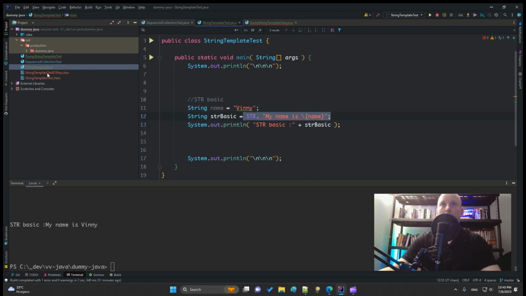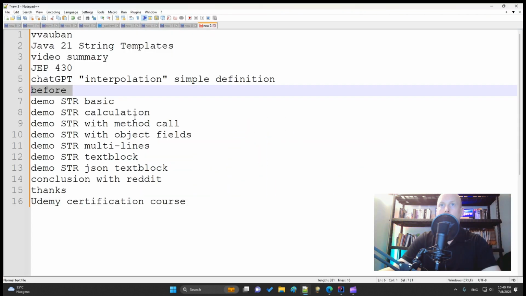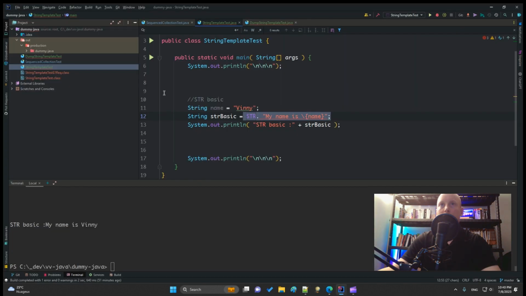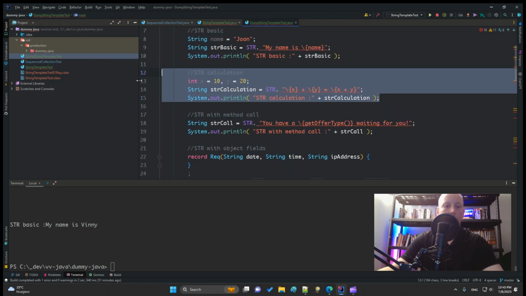It completes, it feeds the placeholder with the value provided just here with this simple syntax. So now we'll use another interpolation, which is the STR calculation. We will do calculation with this interpolation feature. So let's get back to the dump. I copy the second example. I will uncomment it in this class.